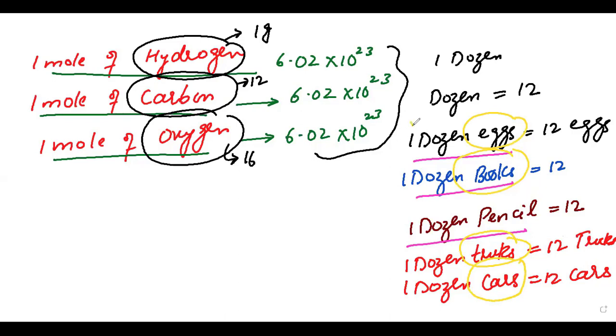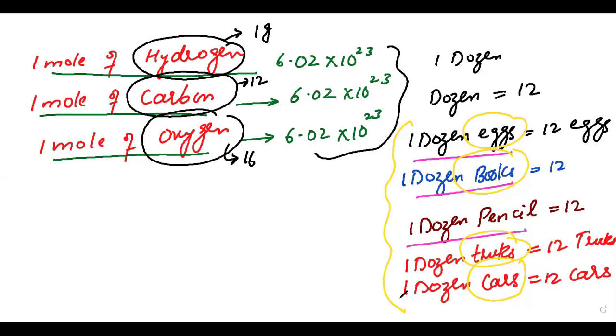The weights of all these things are different from each other. The weight of an egg is very little. We can even pick up eggs in our hand, but we cannot take 1 dozen trucks in our hand. We can take 1 dozen pencils in our right hand, but we cannot take 1 dozen cars in our hand.